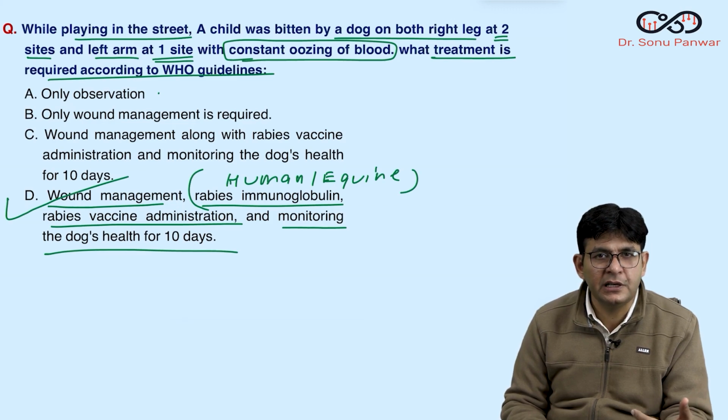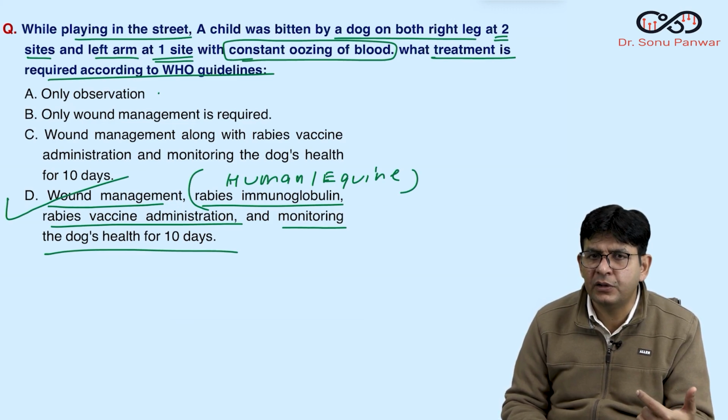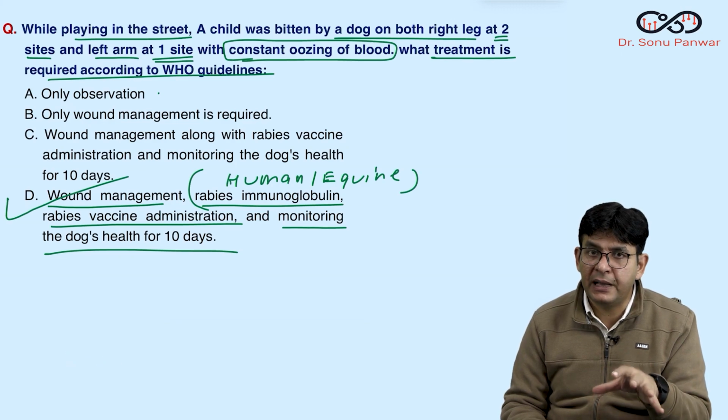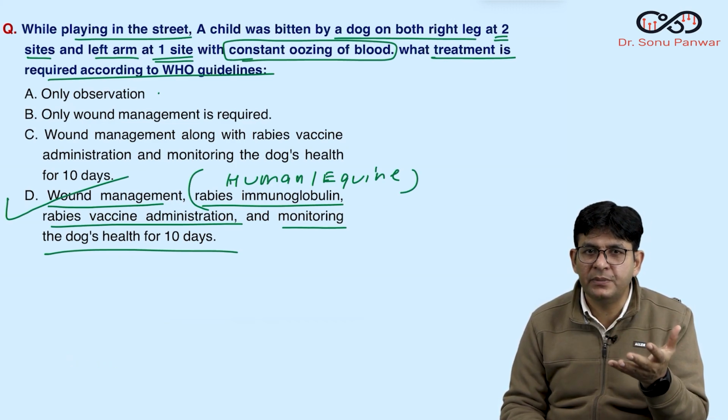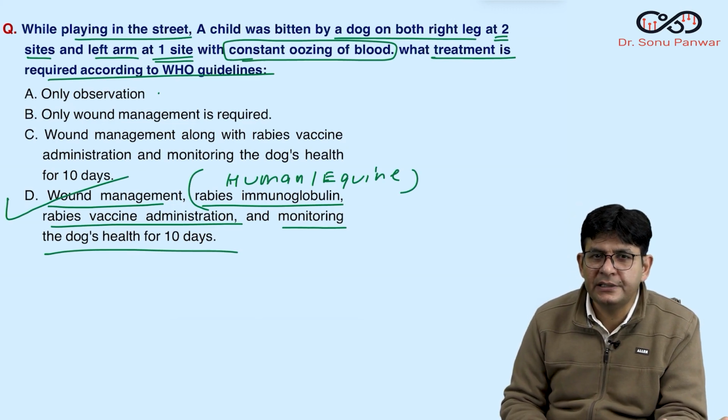For class 2, you just give PEP after the wound management. If at all something is there, a graze and all, you have to manage that particular thing. There is no oozing of blood. Whereas in the first one, class 1 bite, what happens? In class 1 bites, just a lick over the intact skin. So you just have to clean it off.